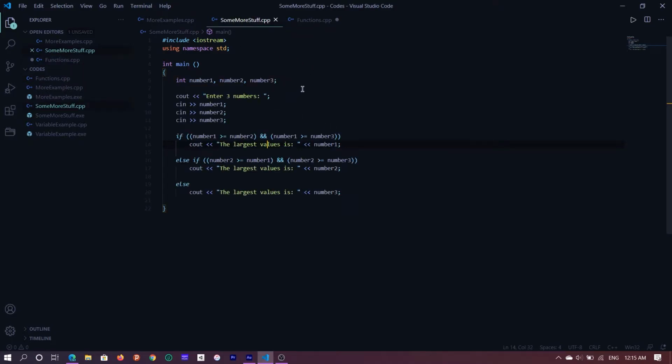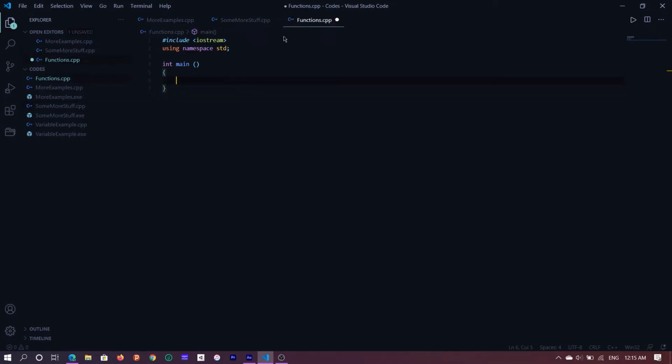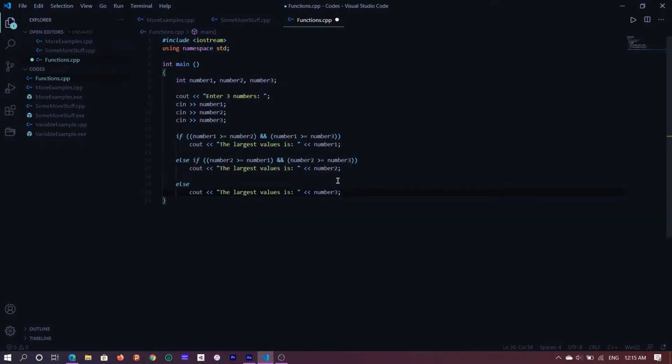Now if we take a look back at the program that we wrote the last time, let me copy paste only this bit. I can give you an example of how you can utilize this function thing, before we move on to return types and parameters. So let's try to logically break down what's happening inside this. First of all, I declared 3 integers here. Then I have a couple of cout, cin statements, and then I have a couple of if and else if statements.